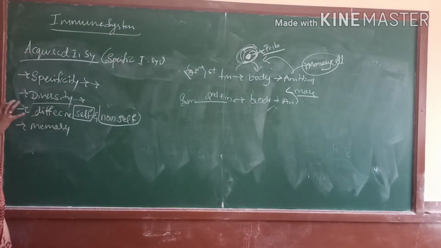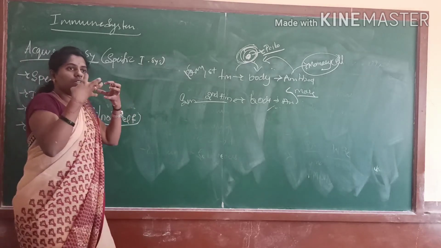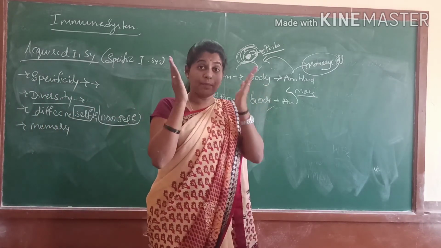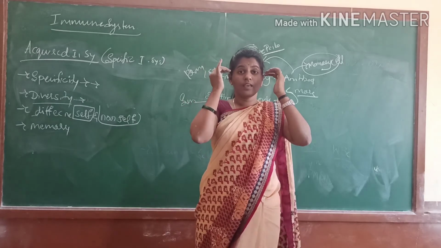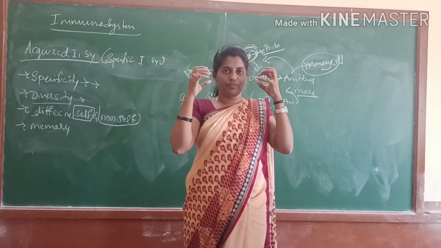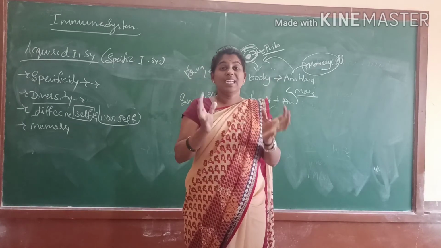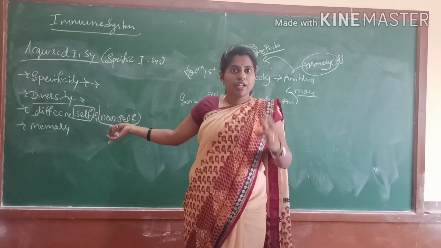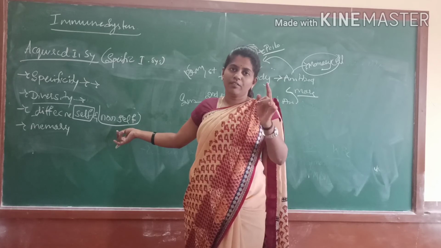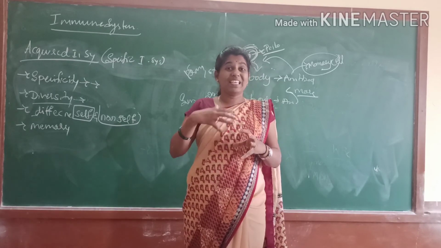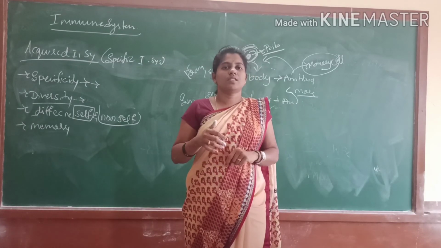And memory means that when the pathogen has affected us, it can be memorized. The second time it is affected, it will be killed by our immune system quickly compared to the first response.